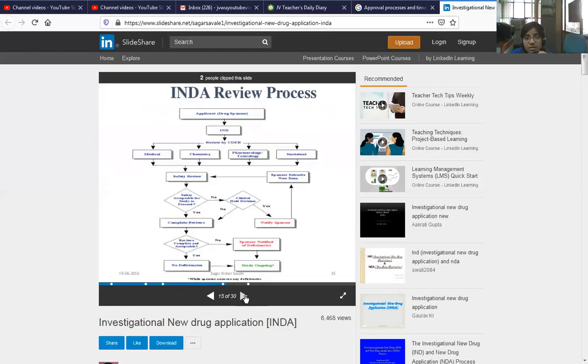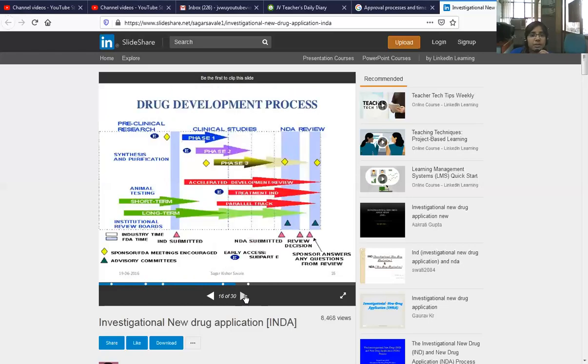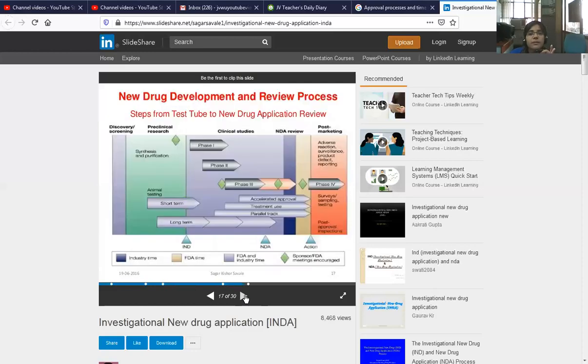IND review process. This is the flow chart of the IND review process. Application drug section, then IND, and then we divided into two categories. And now this is the process of the filing of the review process of the IND. Drug development process. Drug development process is very important for the IND process. New drug development and the review process is shift from the test tube to new drug application review.